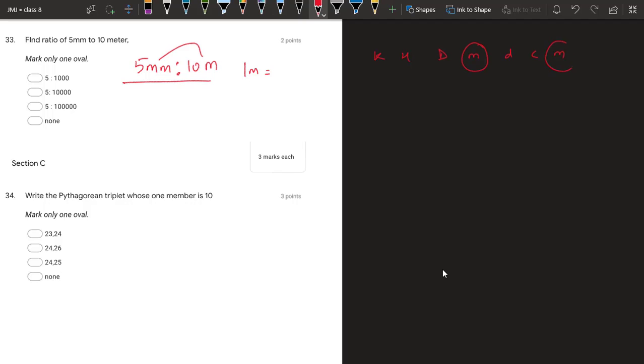This is meter, this is millimeter. As we are going towards the right in 3 places, we will multiply 10 3 times, we will get 1000 millimeters. So this 10 meter can be written as 10,000, that is 10 into 1000, because in 1 meter there are 1000, so this is 10,000 millimeters. So the ratio is 5 is to 10,000, this one. Second one.